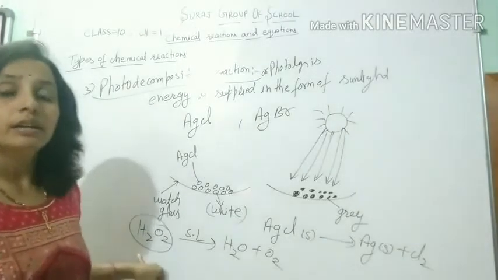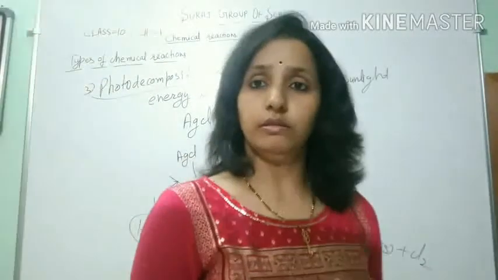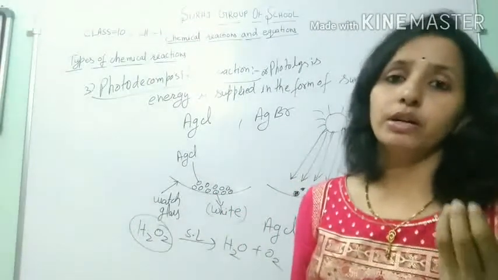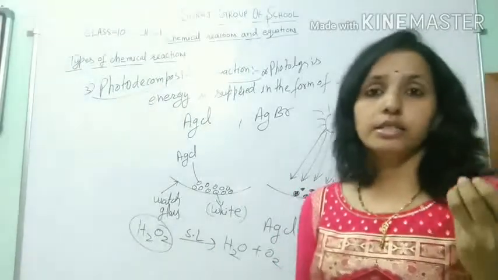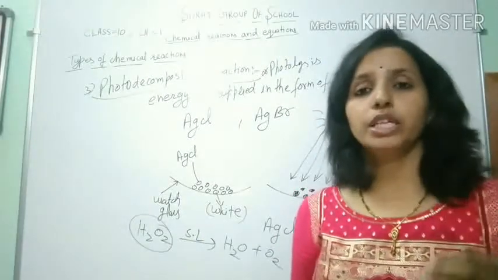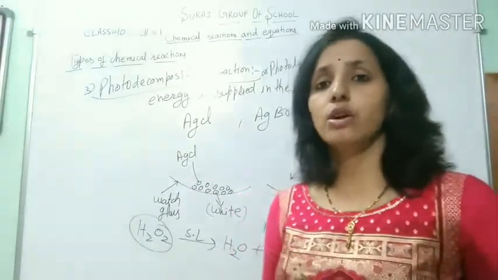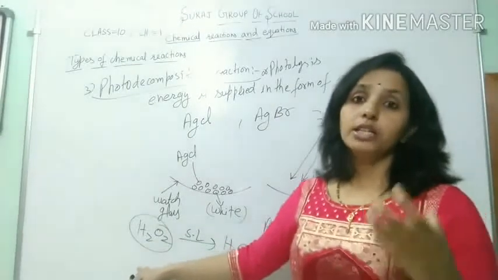That's why hydrogen peroxide is placed in a dark color bottle in the lab or in any other places. Hydrogen peroxide is placed in dark color bottles because it starts decomposing in the presence of light. That's why we place hydrogen peroxide in dark color bottles.